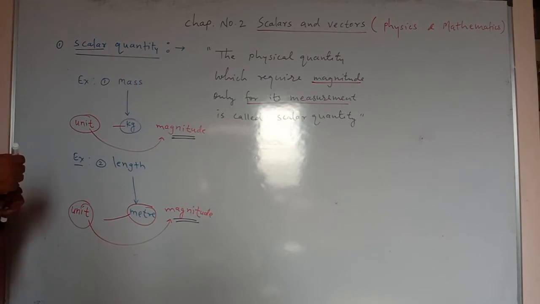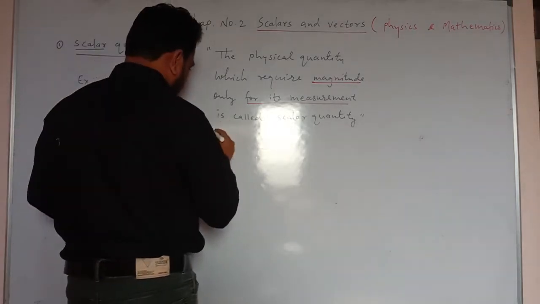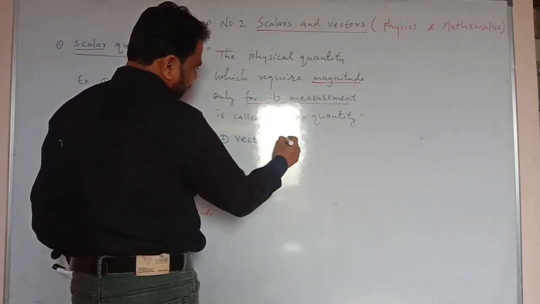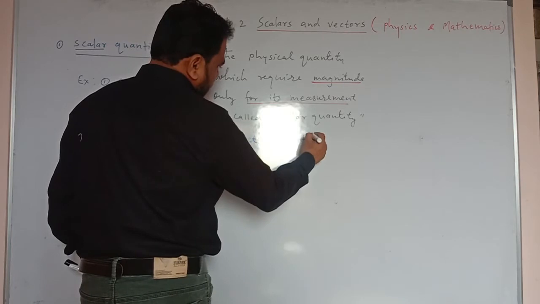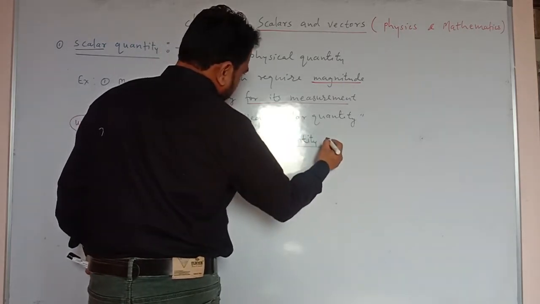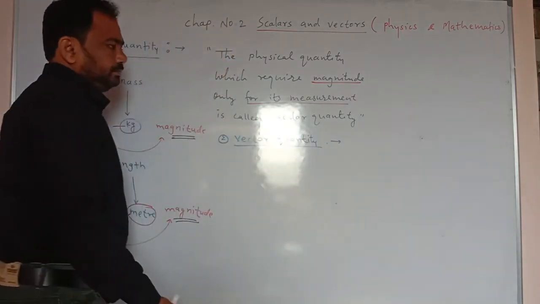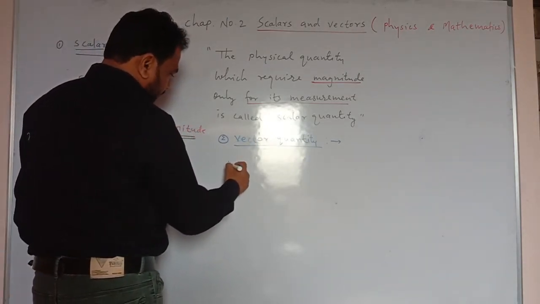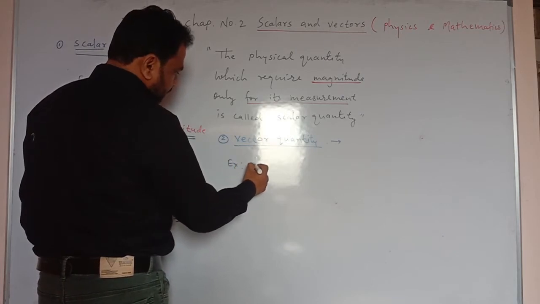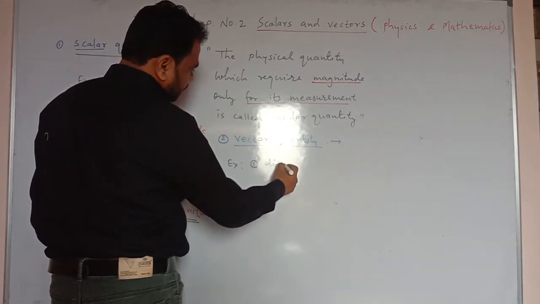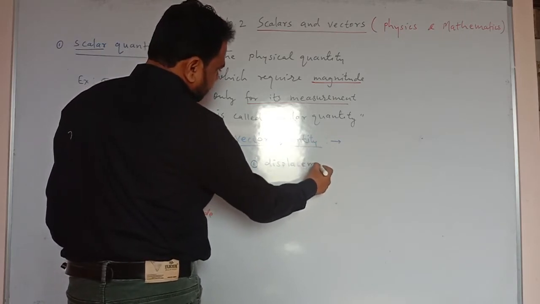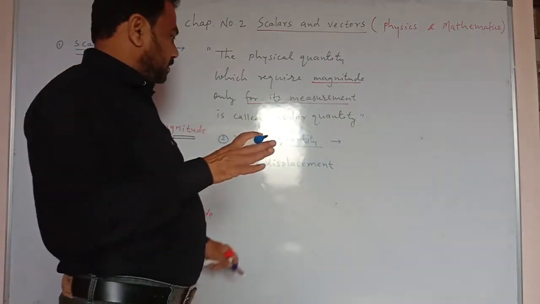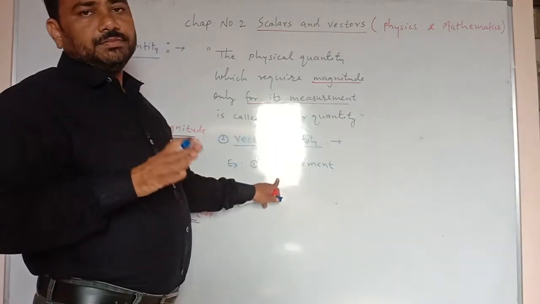Now our next quantity is vector quantity. To measure a vector quantity, which factors are very important? Let us see. We can take one example, displacement. To measure displacement, we must know its SI unit, which is meter.